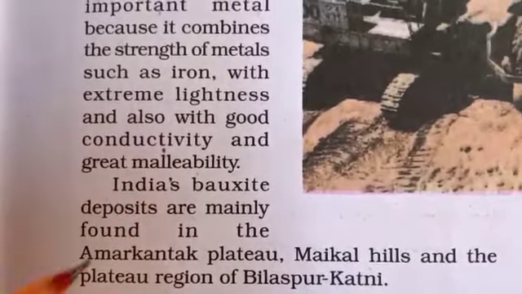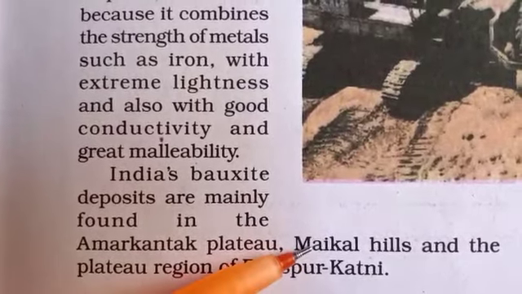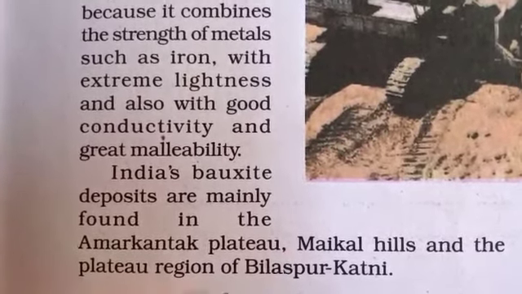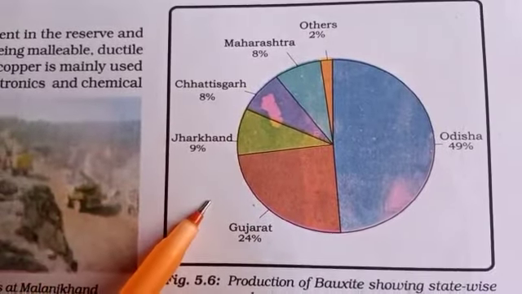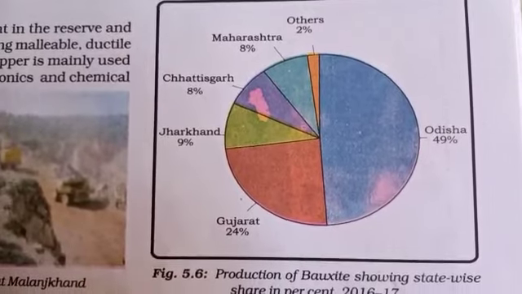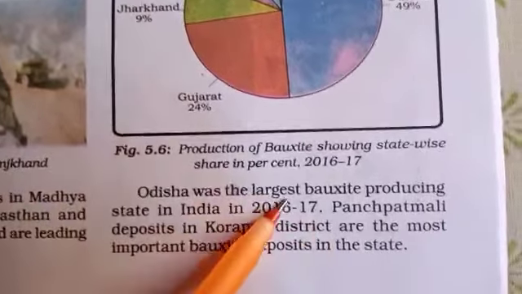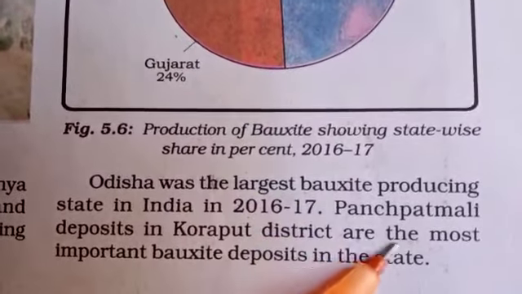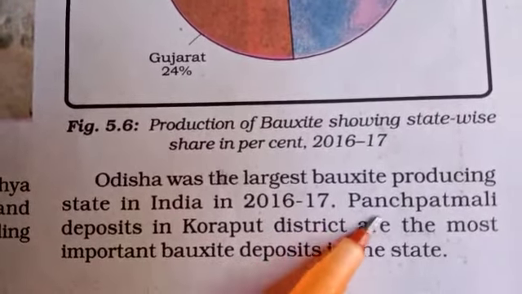It is mainly found in Amarkantak Plateau, Maikal Hills and the plateau region of Bilaspur, Katni. Now in this pie chart, you will find which district has how much production of bauxite. Orissa is the largest bauxite producing state in India.